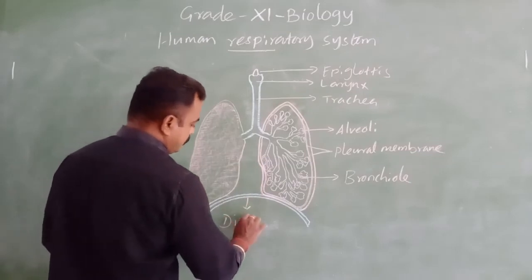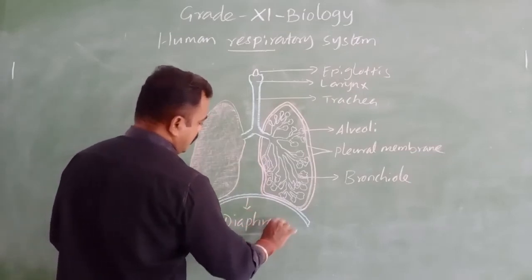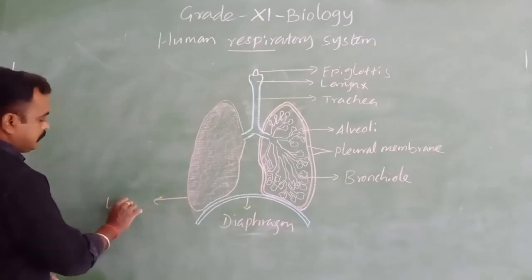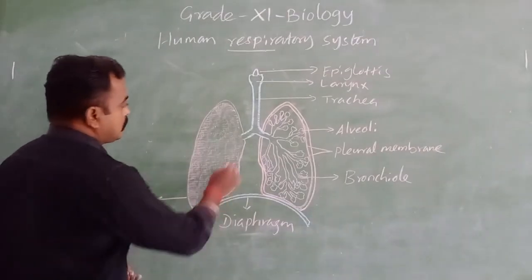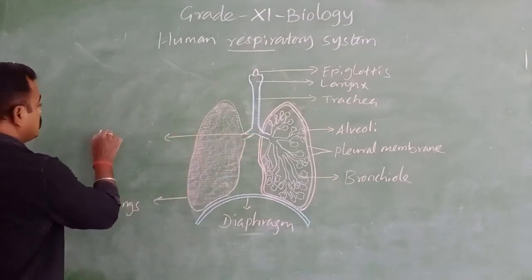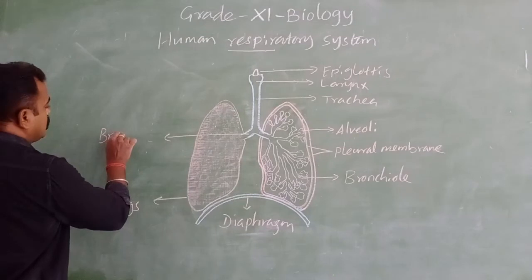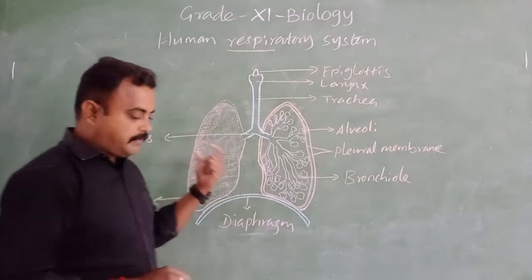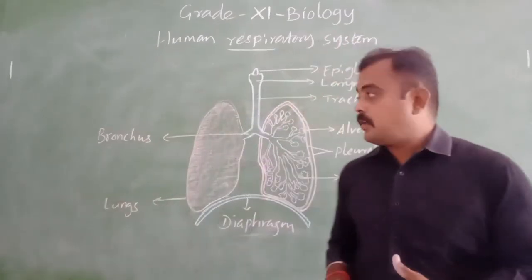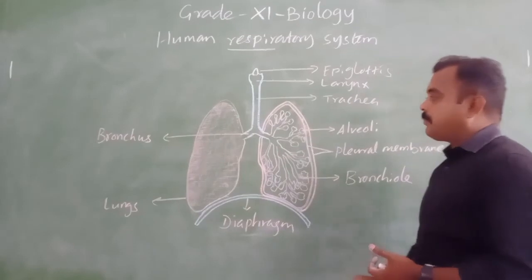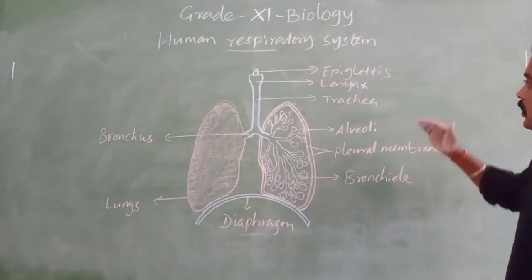This is the diaphragm. These are the lungs. The primary branch is known as the bronchus, and in plural, bronchi.